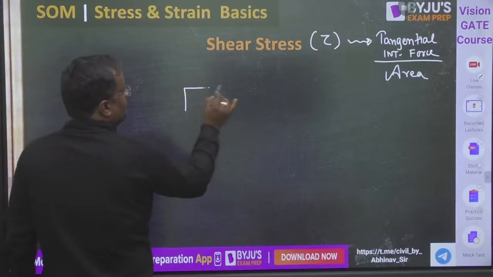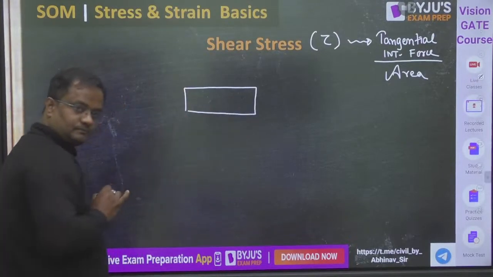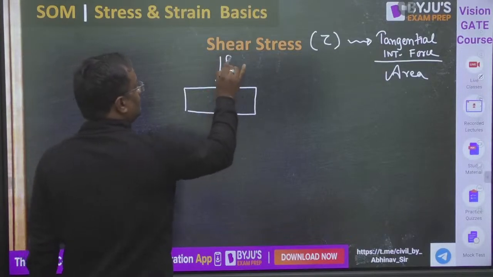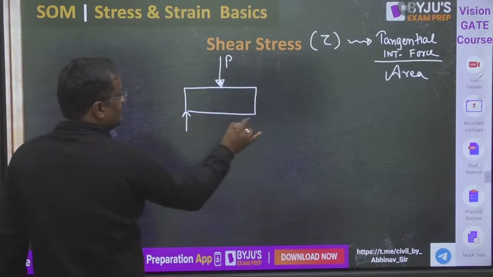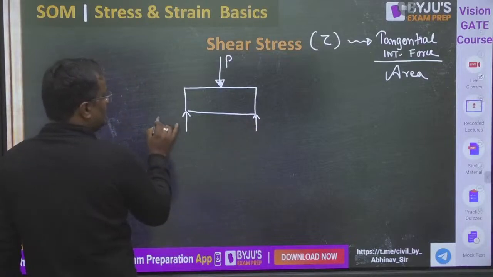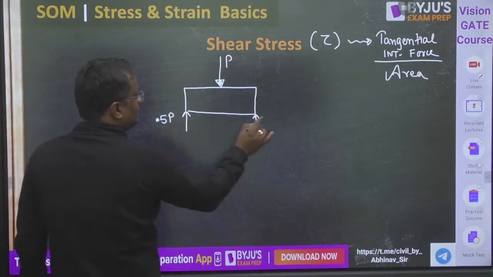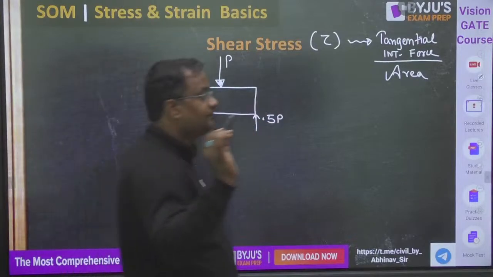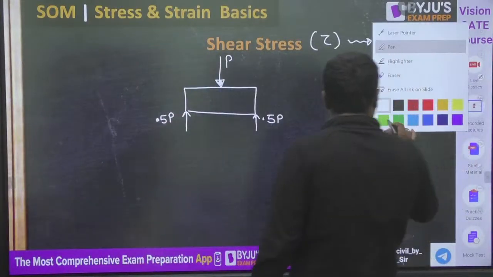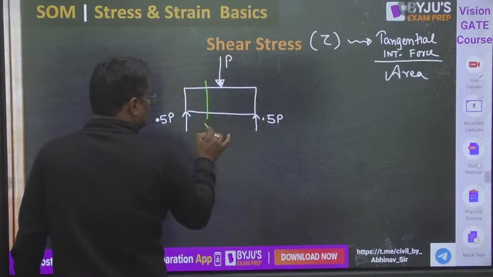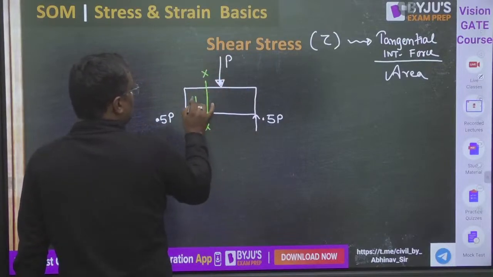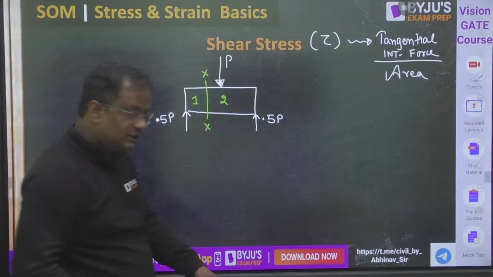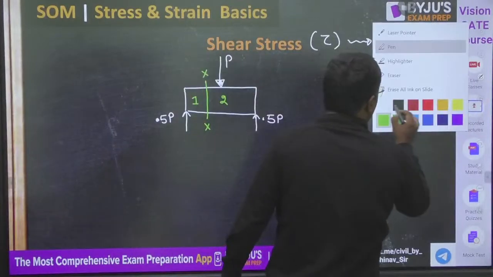See, suppose this is a beam. In this beam, exactly at the center, a P load is coming. Here are the columns, and as it is symmetric, the columns will apply loads of 0.5 P and 0.5 P. Now, if I cut a cross section, this green cross section XX, and name this one part and this the second part.